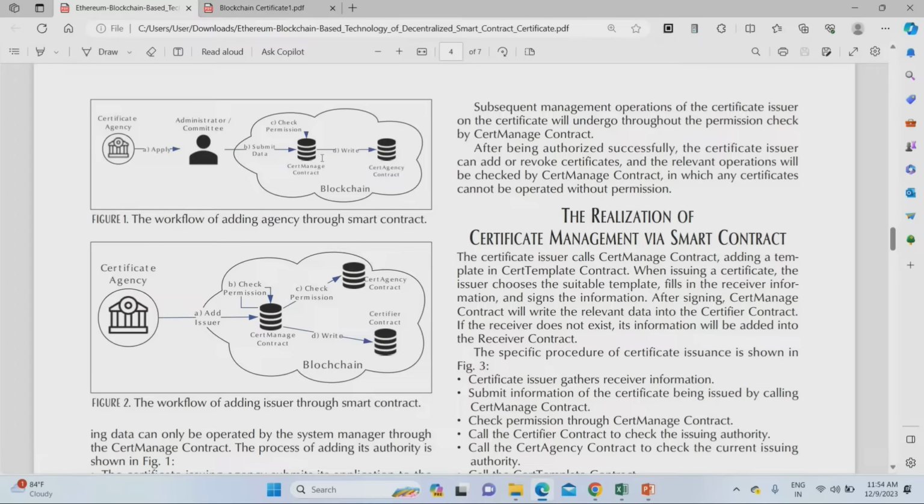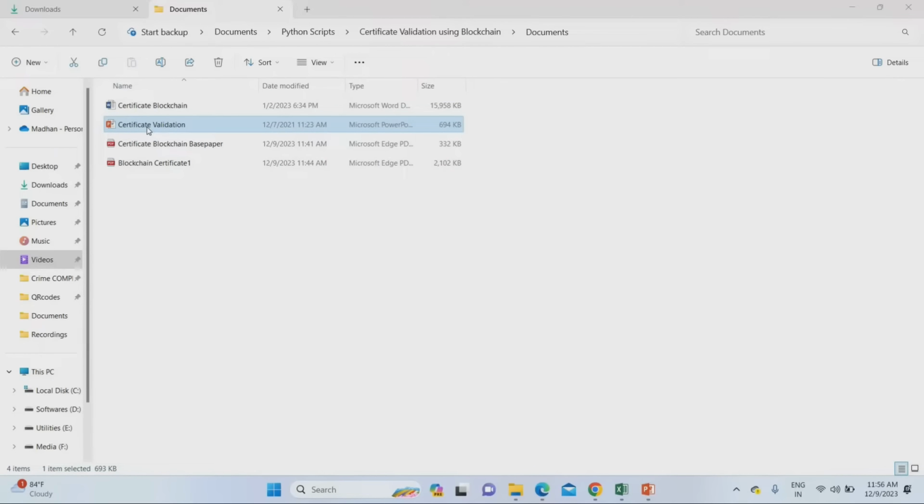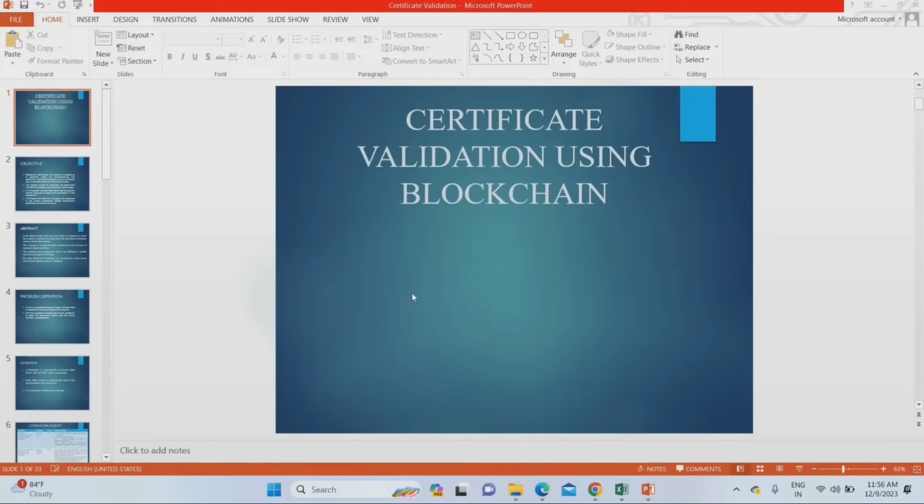But the main drawback of SHA 256 was that it was less secure when compared to our proposed system. In our proposed system, we are going to consider SHA 512 as the major algorithm. That's what we are going to do. Let's move on to our proposed system. We will directly explain the proposed system, existing system, drawbacks and everything in a presentation format. Let's move on to the project presentation.